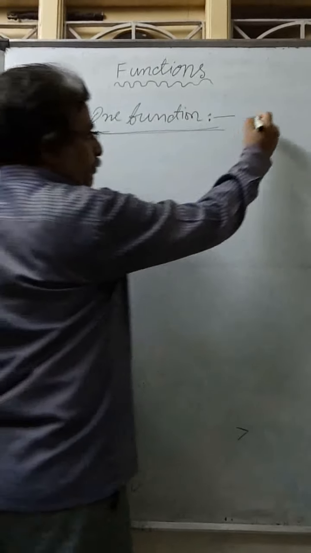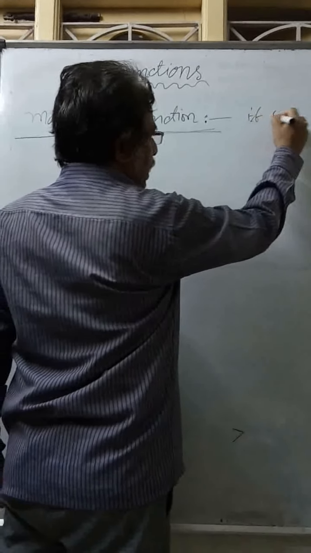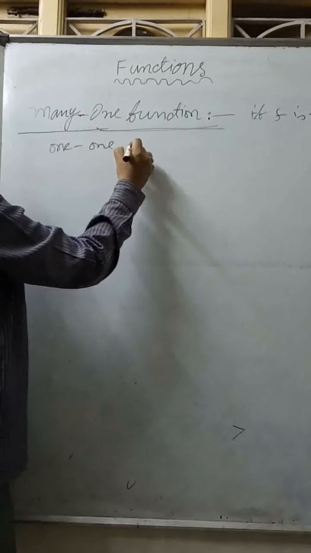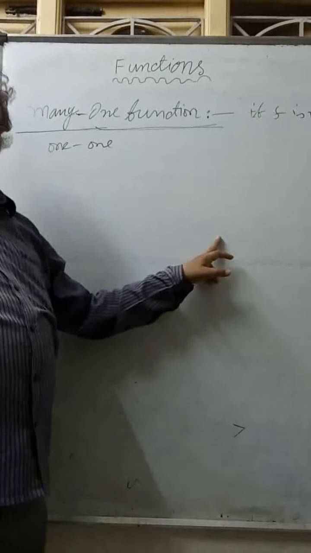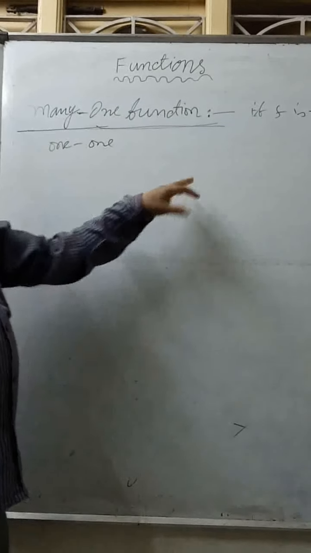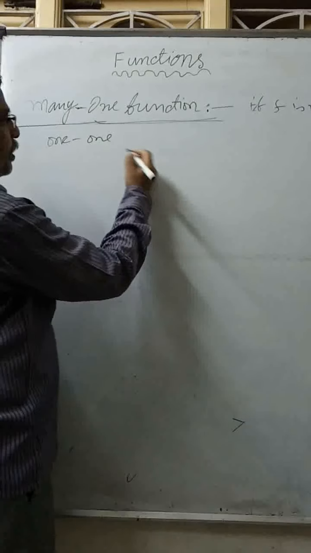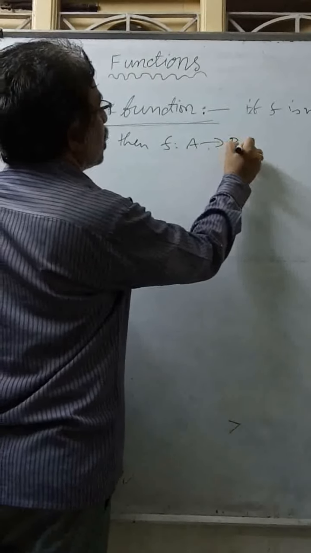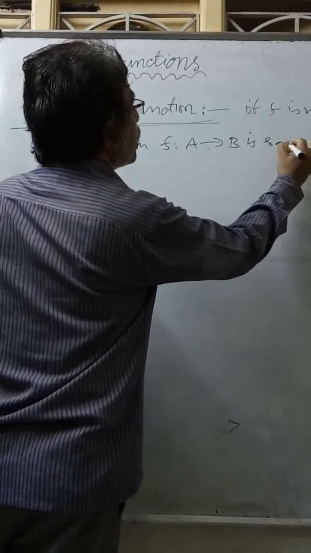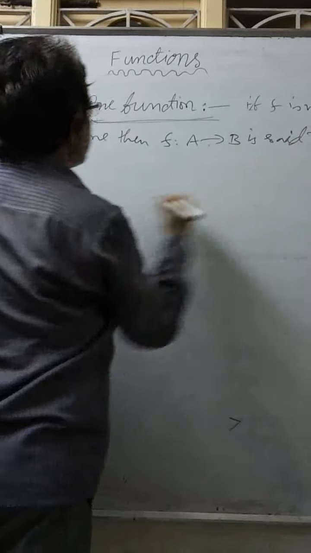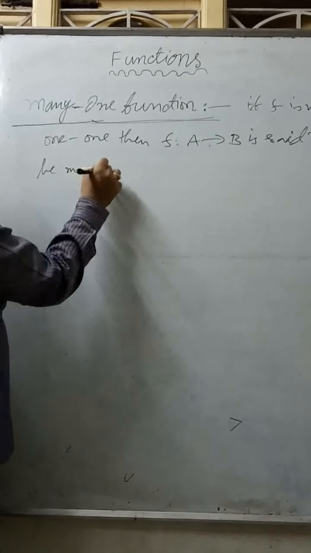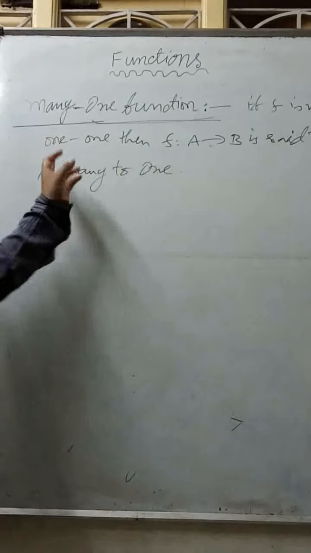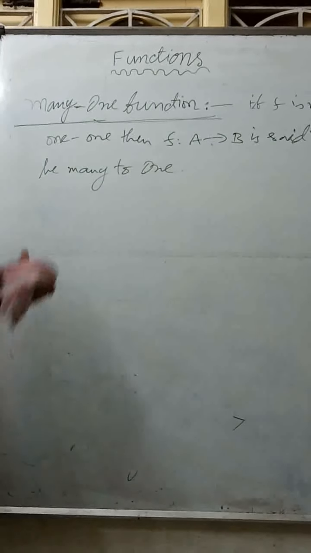Many to one. If f is not one-one, meaning one element is not mapped to one element, each with different images as we said, then it is many to one. If f is not one-one, then f from A to B is said to be many to one.